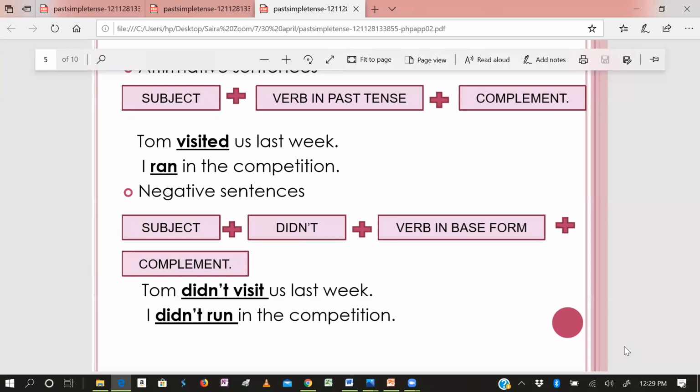So in negative and interrogative sentences, the verb goes back to its base form, its original form. Like see, Tom didn't visit us last week. After didn't, visit is the base form. I didn't run in the competition. Run is the base form, ran is the past form, and run is the past participle.